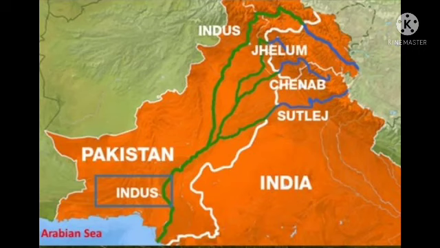So children, Sutlej flows towards the southwest through the Punjab before joining the Indus River in Pakistan. It flows through Pakistan, and the Indus finally flows into the Arabian Sea.